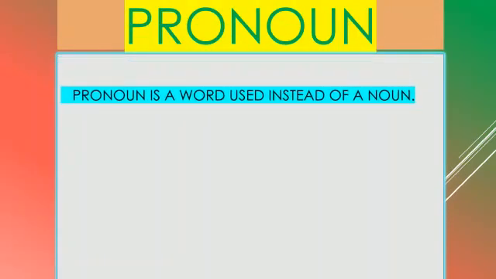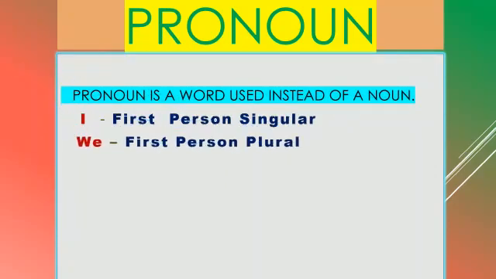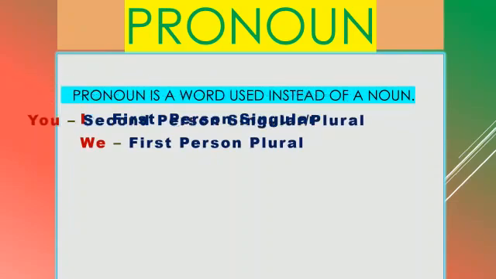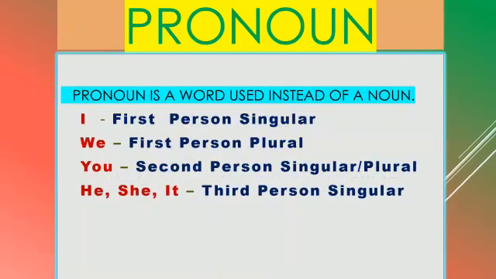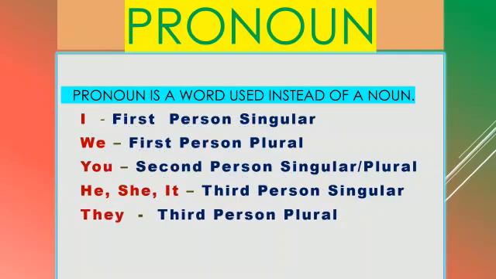Let us see what is a pronoun. What is a pronoun? Pronoun is a word used instead of a noun. Now we are going to see the examples. I, first person singular. Instead of telling your name, you can say I. And what is we? We is first person plural. You is what? Second person singular, and you can take you even as a plural. He, she, it, that is third person singular. And finally they is third person plural.